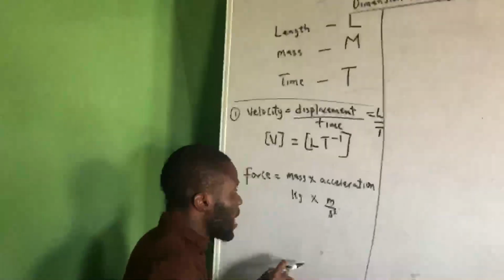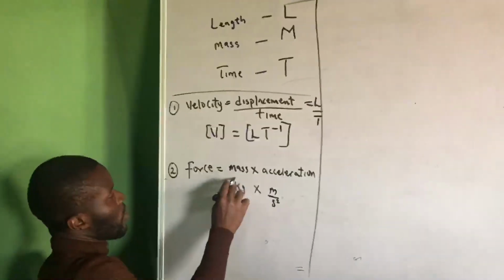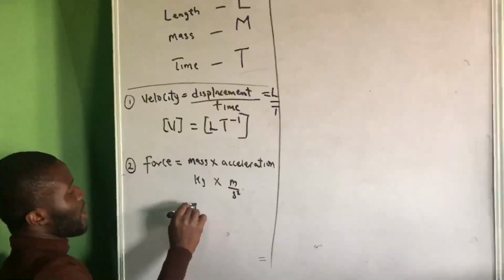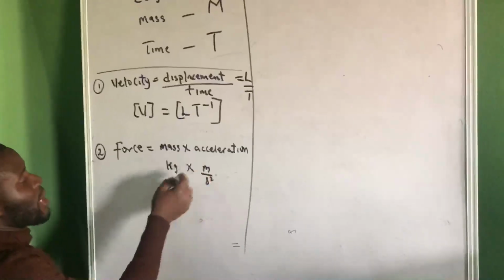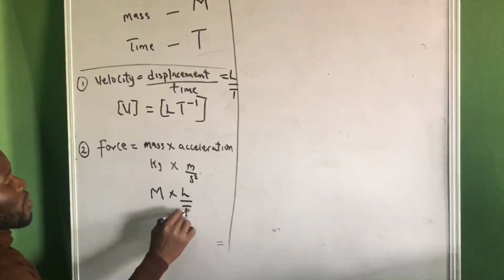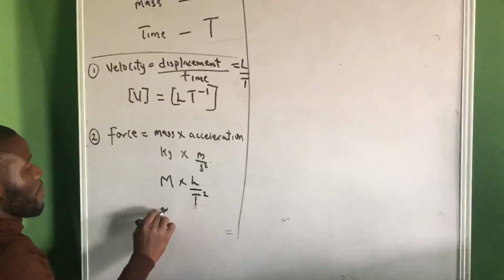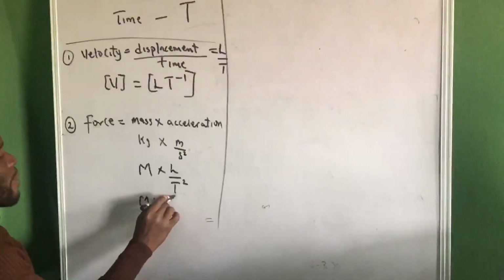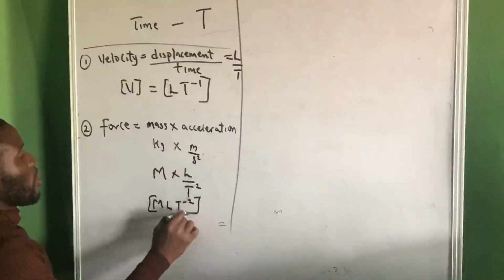Now, what is the dimension of force? Kilogram, that's for mass, that's capital letter M. And meter, that's length, L. Then S is second, that's T square. So this is M, L, T raised to the power minus 2. That's the dimension of force.